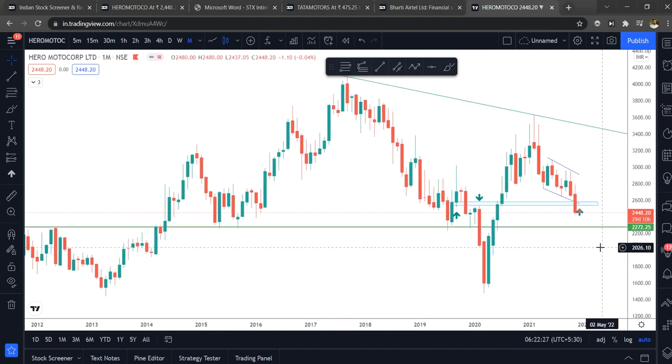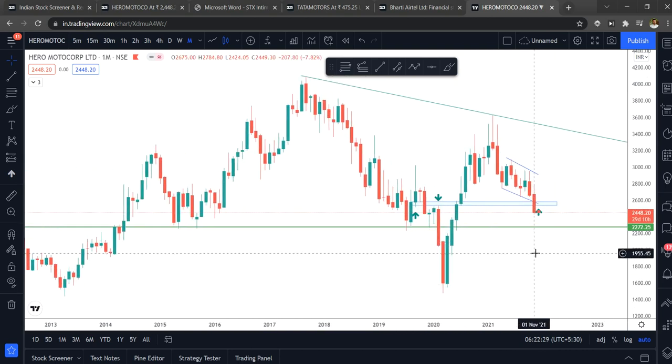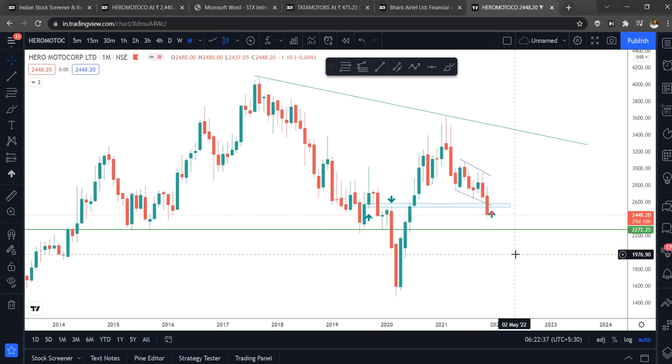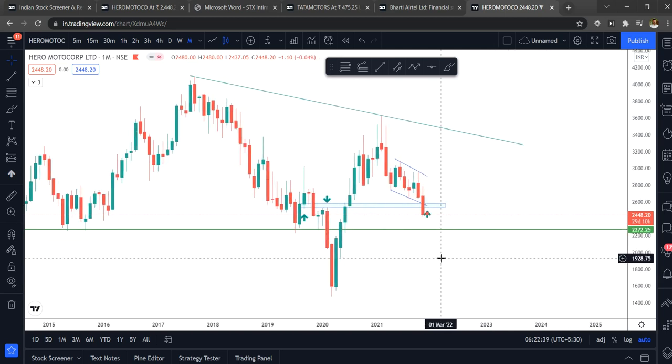So I'm expecting Hero MotoCorp to at least take support at this level, that is 2272, and it can reverse from this point. That's my analysis as of now. It could be right or wrong; we need to check when the price reaches here.